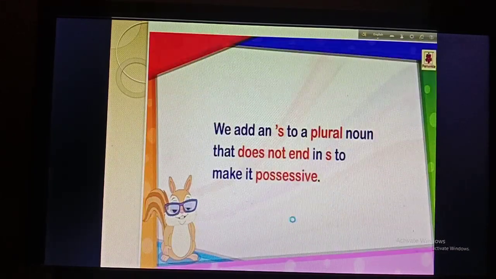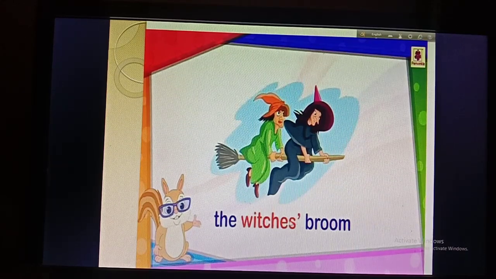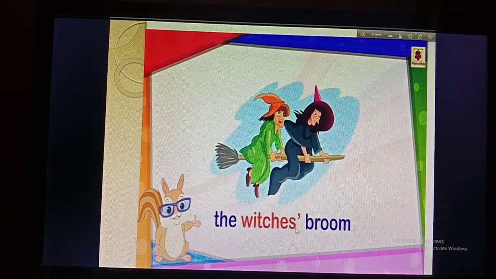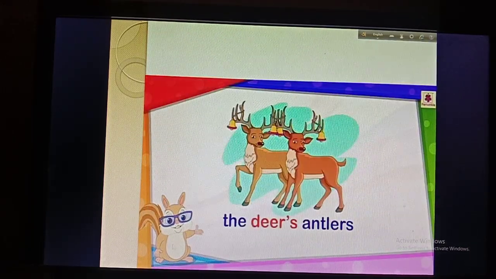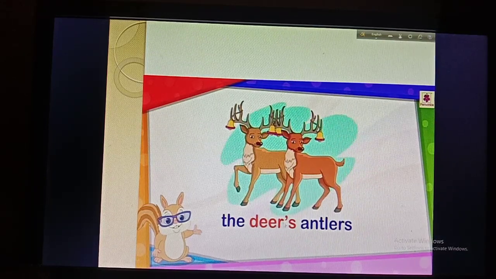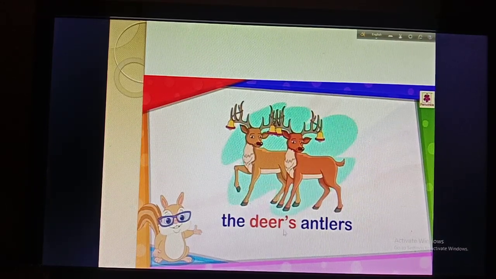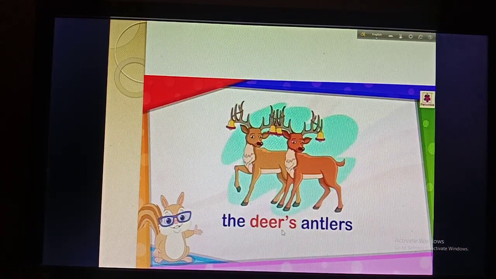Again I am showing the example. Okay, so in the sentence or in the example, you can see that this plural noun ends with an s, that's why I have put here just an apostrophe. Okay, but you know that the plural form of deer is also deer, so here deer has not ended with an s, that means there is r at the end of this word, that's why you have to put an apostrophe s here.